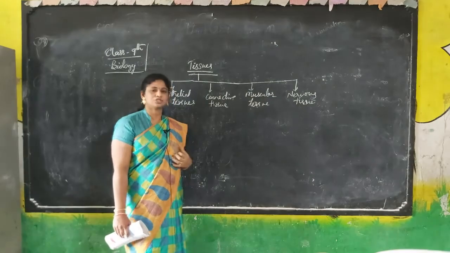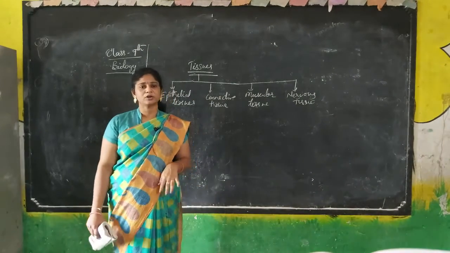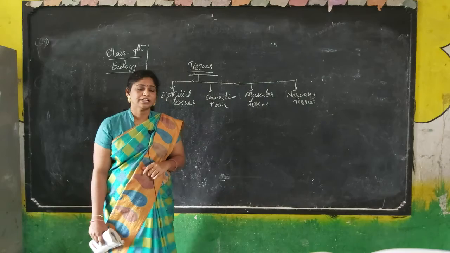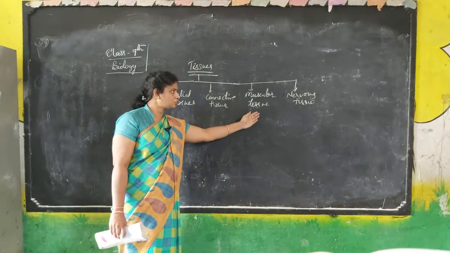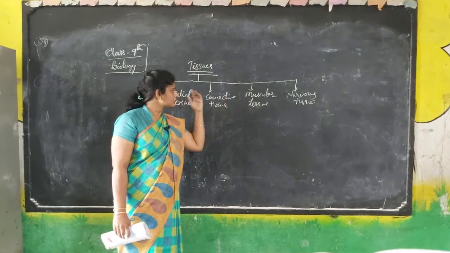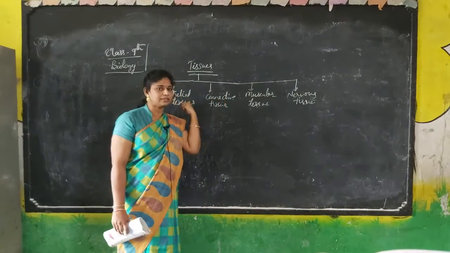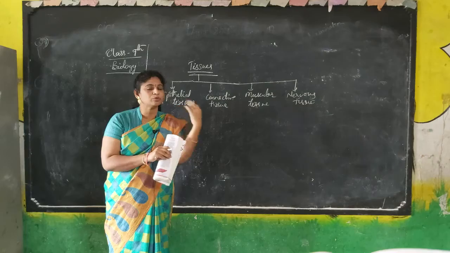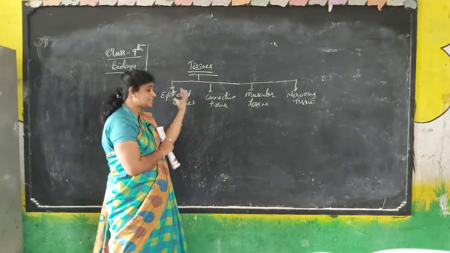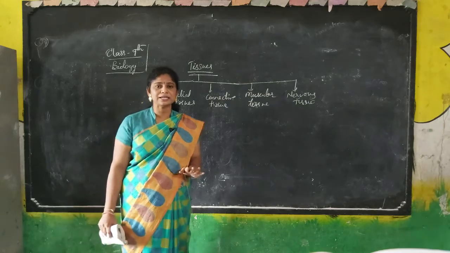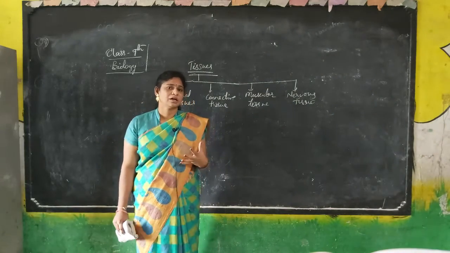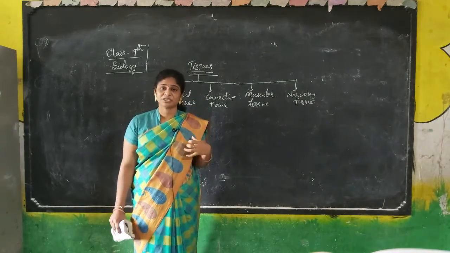For all these tissues, a coordination system should be there. It should be coordinated. The muscle has to move and the bone has to move. The epithelial tissues, everything should get alert. So who is allowing all this, who is giving information from the brain?